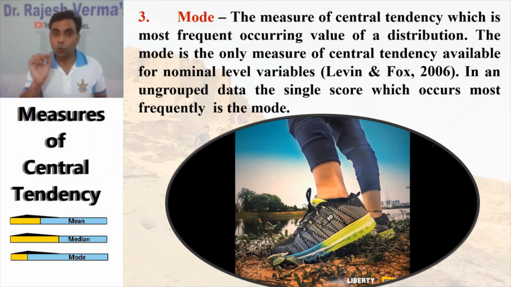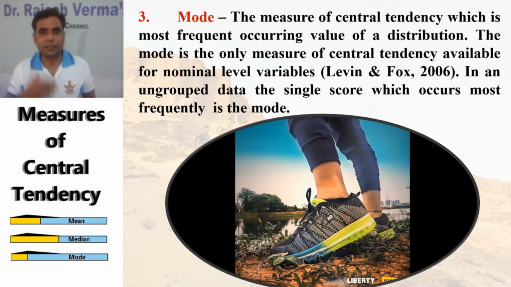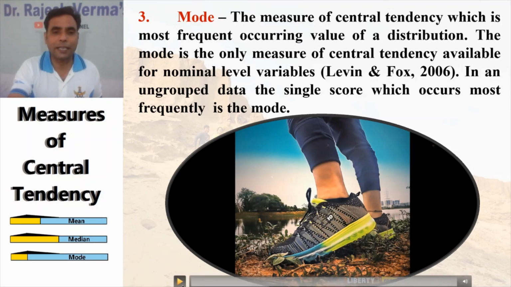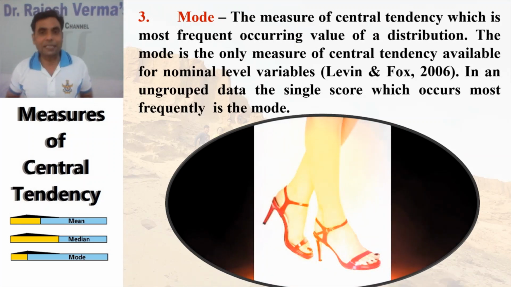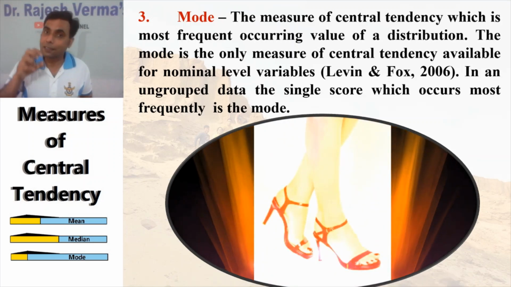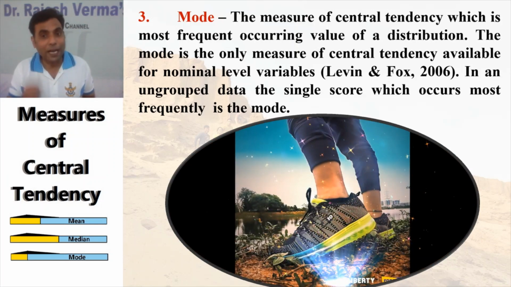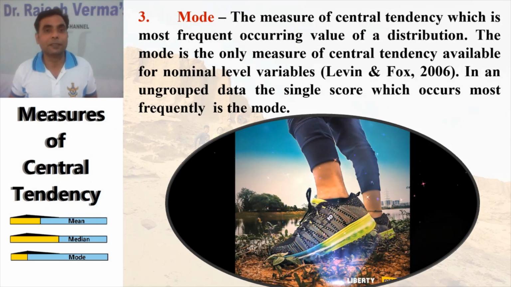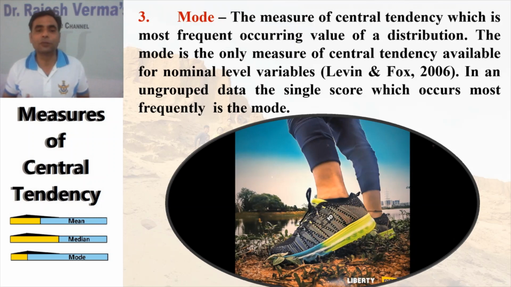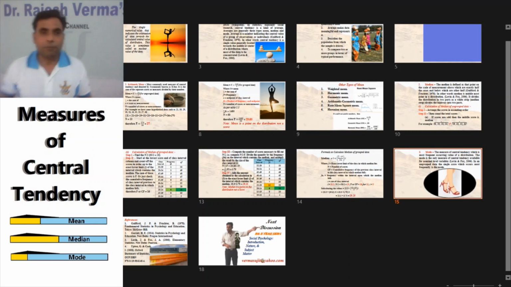I'll let you know. So what are nominal level variables? The variables where we give numbers, that is, names. You must be wondering why I showed you this small GIF image, indicating only the shoes. You can see once again here, sandals and shoes, because mode is most frequently used by the shoe industry. That's why I showed you this small GIF image. Okay, so I'll tell you why we use it in the footwear industry. Let us move to the next slide.